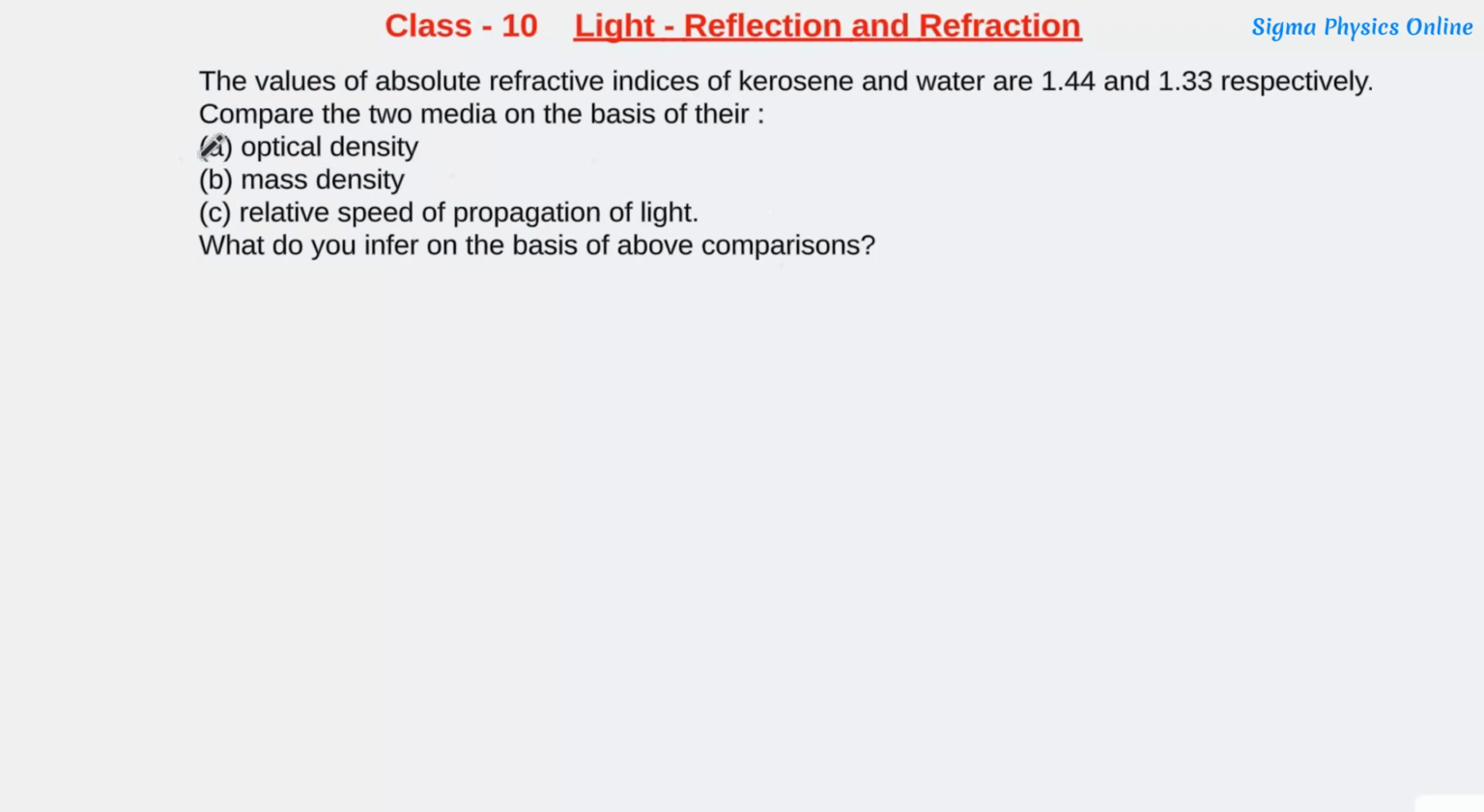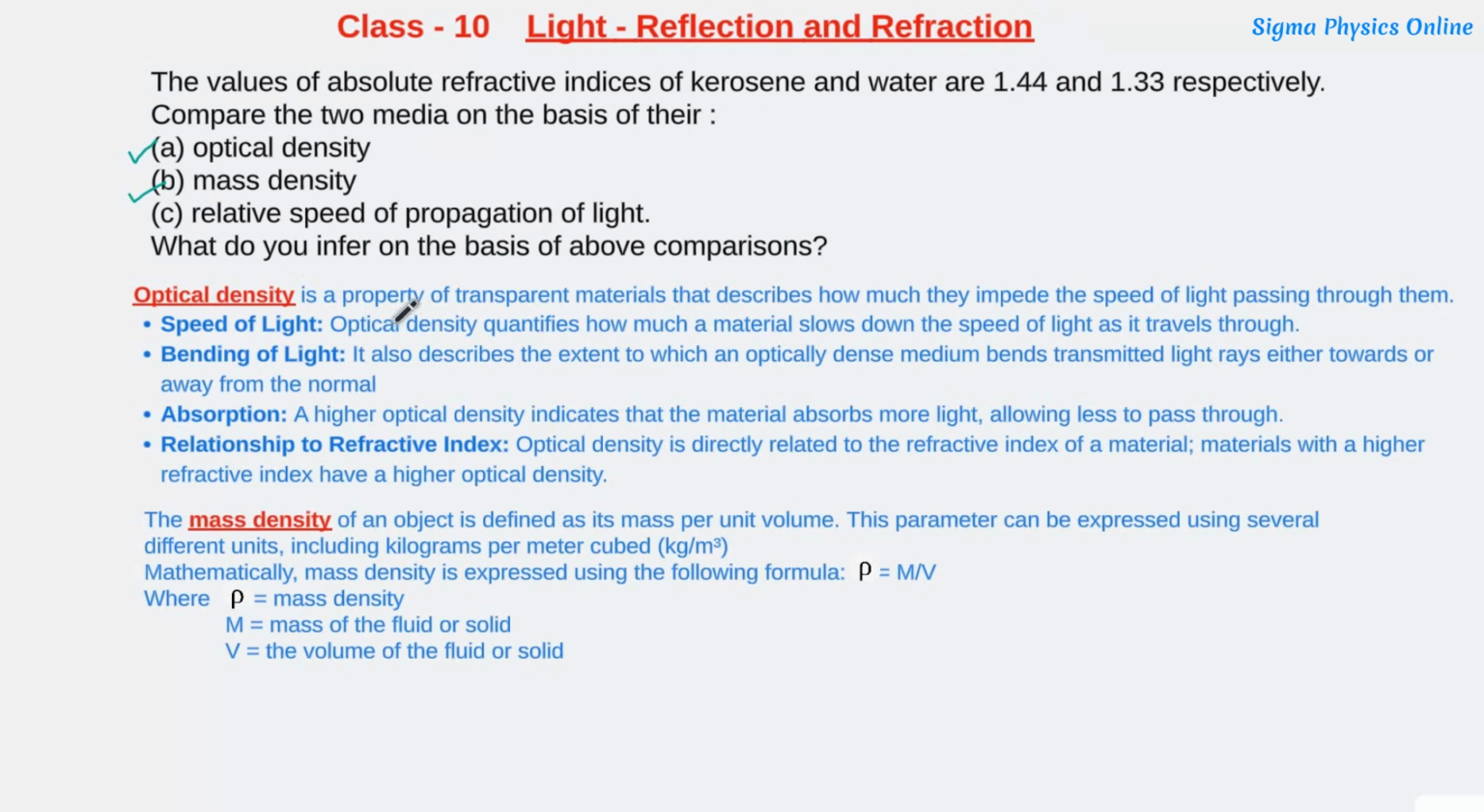So first let us understand what is optical density and what is mass density. Optical density is a property of transparent materials that describes how much they impede the speed of light passing through them. Optical density quantifies how much a material slows down the speed of light as it travels through it. So a medium with a greater optical density will slow down the speed more than a medium whose optical density is less. Second is bending of light.